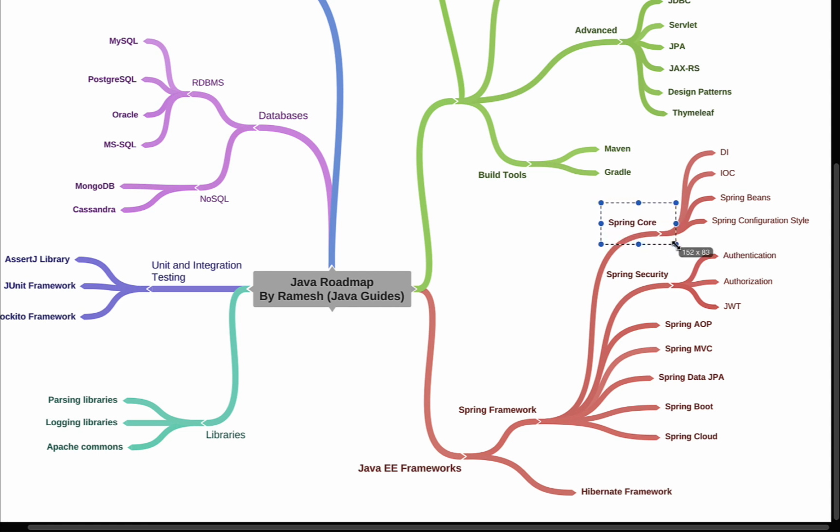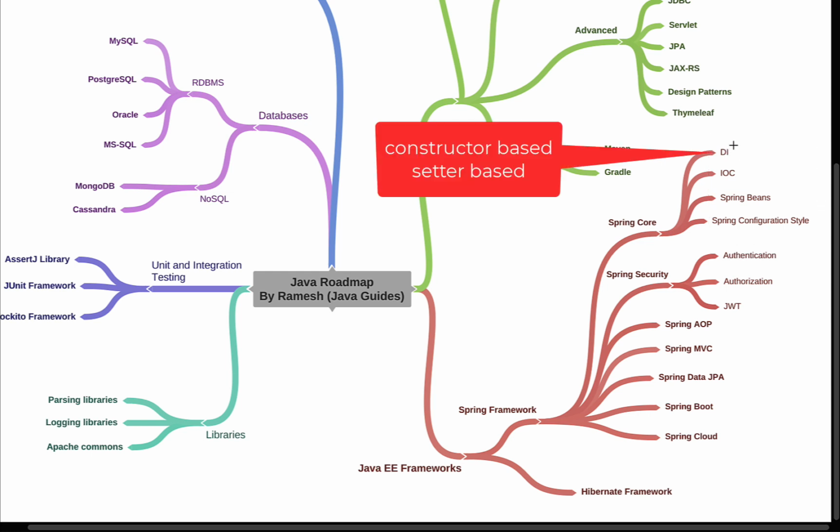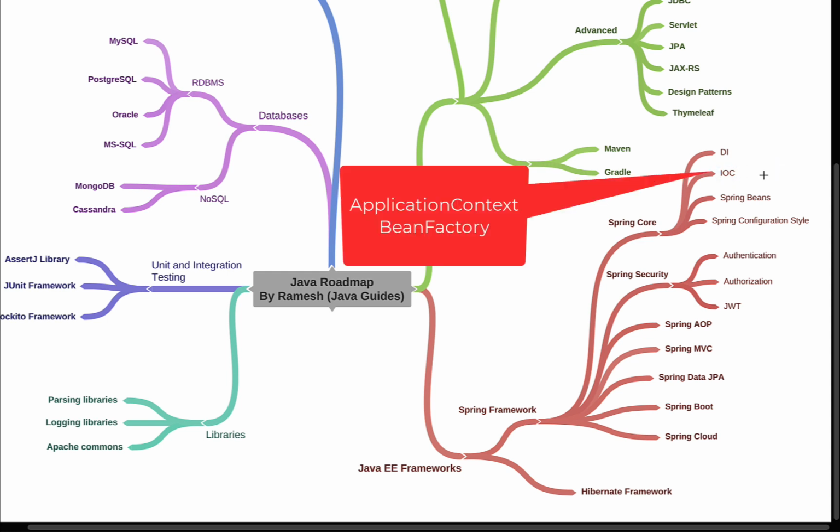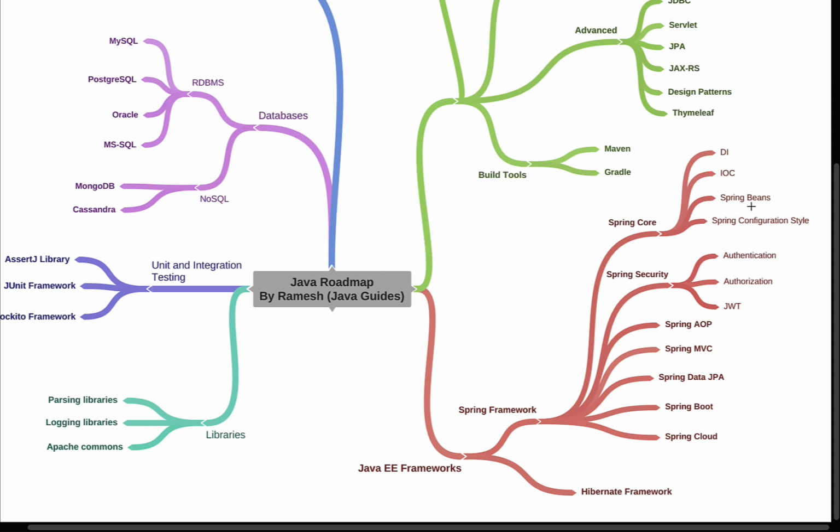In the Spring Core module, you need to learn important topics like dependency injection and the different types of dependency injection, like constructor-based dependency injection and setter-based dependency injection. So go ahead and learn dependency injection. And IoC. Spring IoC is a very important concept. Go ahead and learn ApplicationContext and BeanFactory. These are the Spring IoC containers, right? Next, learn Spring beans.